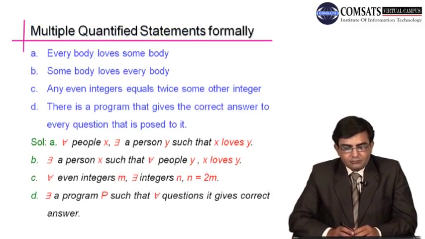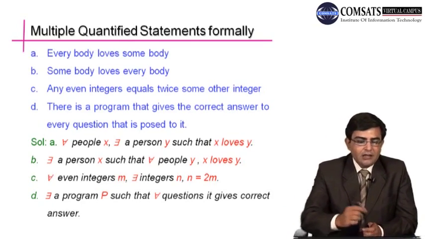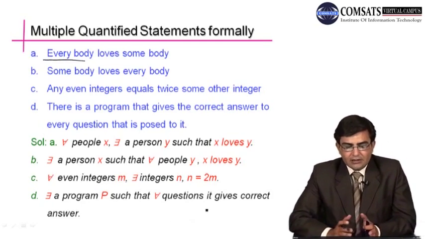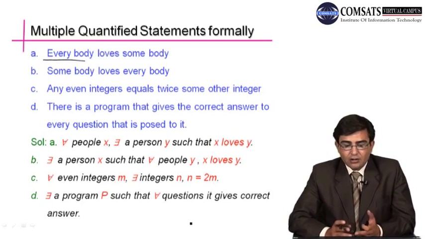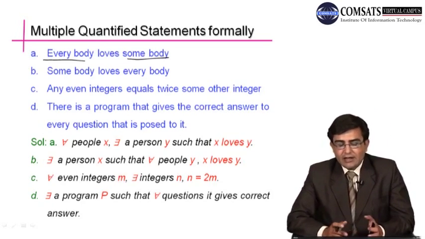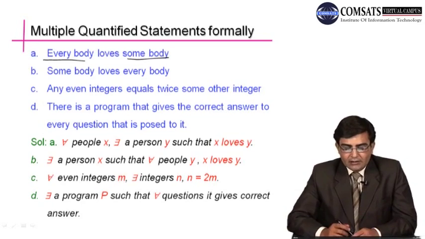Now we consider an example in which we shall write some informal statements by using multiple quantifiers, for all and there exists. For example, in part A of this example, we have: everybody loves somebody. Here, everybody will be used in the sense of the universal quantifier, that is for all, and somebody here will be used as there exists, or the existential quantifier. So how to translate this statement into a formal statement in logic?